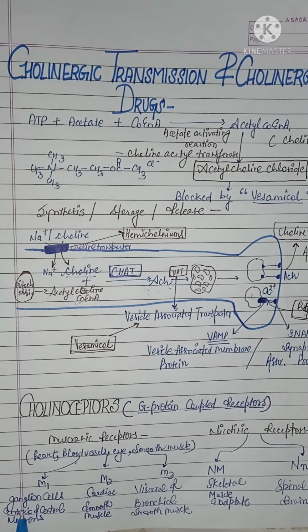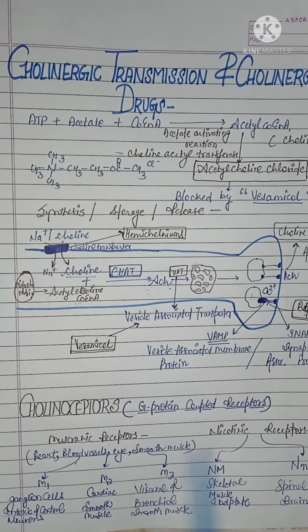M1 is present in ganglion cells, enteric and central neurons. M2 is present in cardiac smooth muscles, and M3 is present in visceral and bronchial smooth muscles.